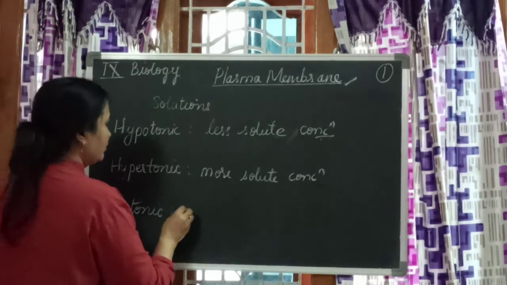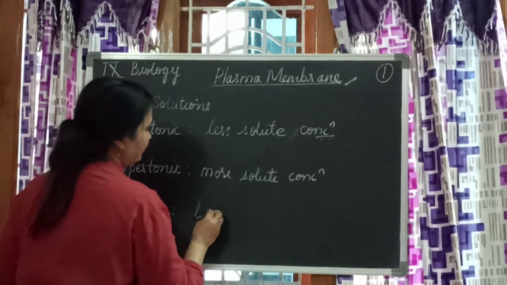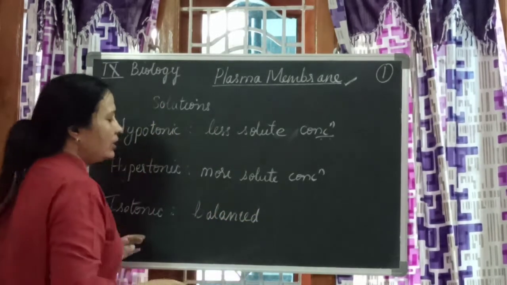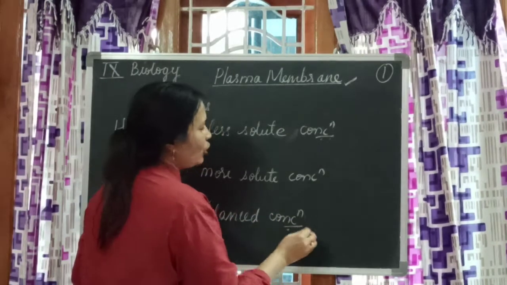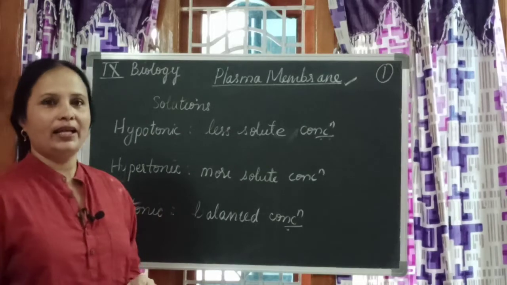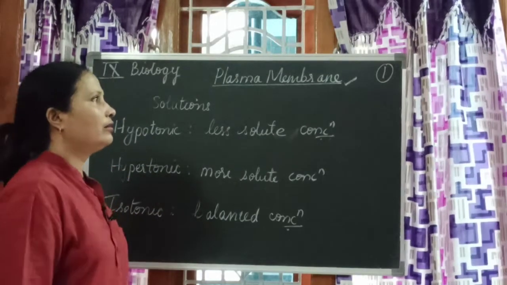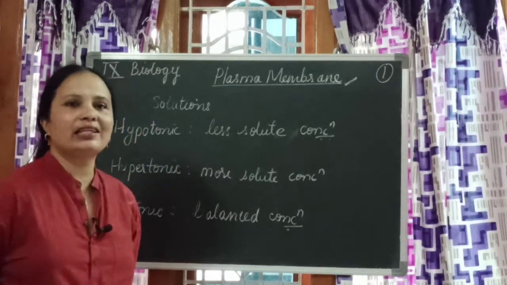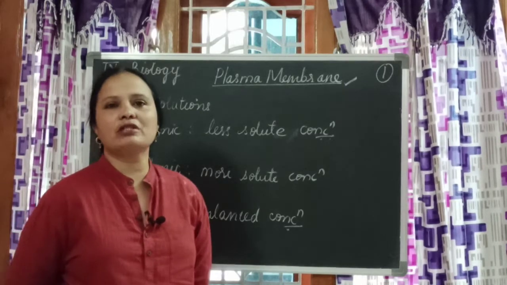And then isotonic is balanced concentration. It is not more, it is not less. Like for this, I will give you some example. Like for example, you are eating a sweet. Mummy prepared some sweet with milk or something.